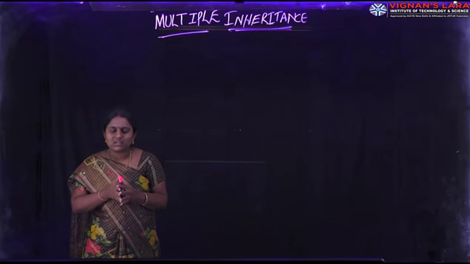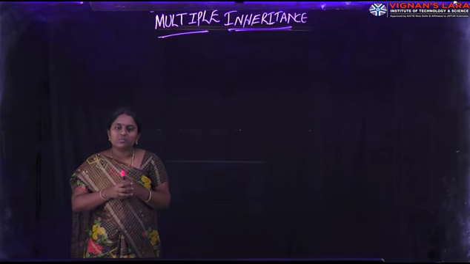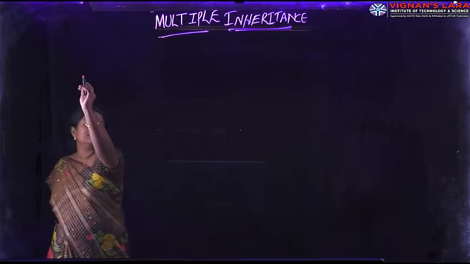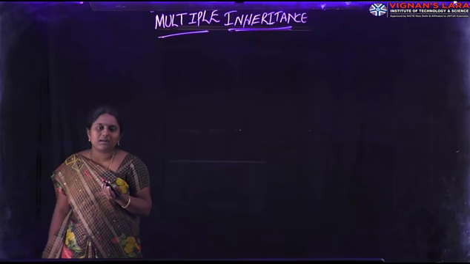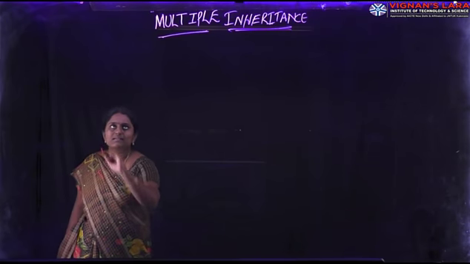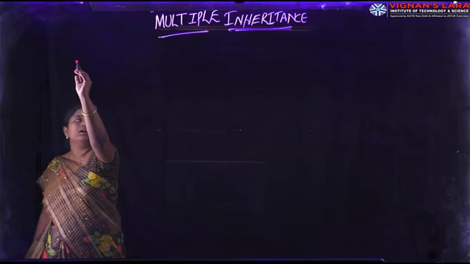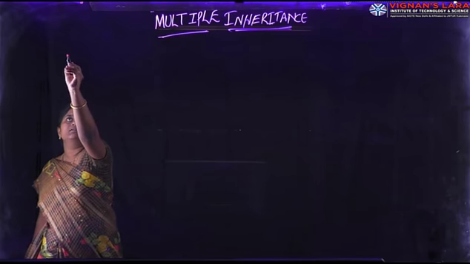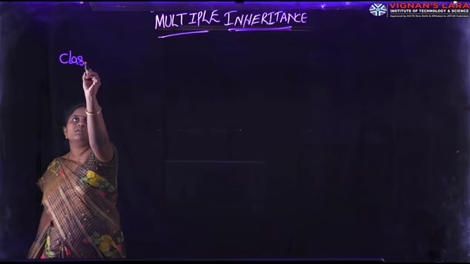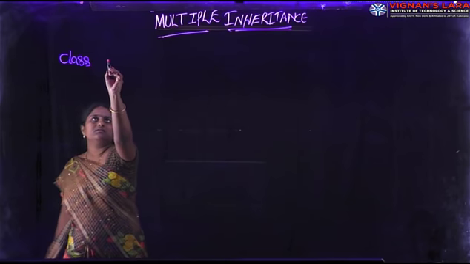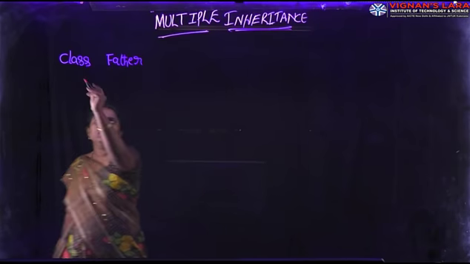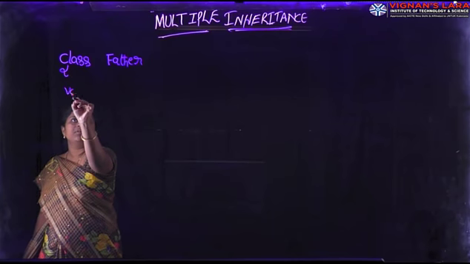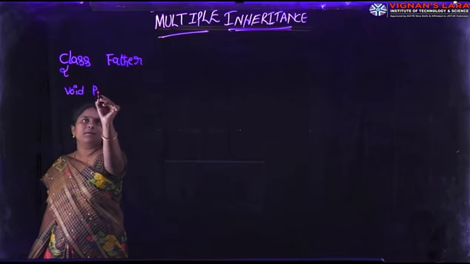Let's see the implementation. Why does Java not support multiple inheritance through the classes? Let us see an example here. Your doubt will be clarified about why Java does not support multiple inheritance directly through the classes. Let me explain with a small program. Here I am writing one parent class, Father. In this class I am defining one method, void property.